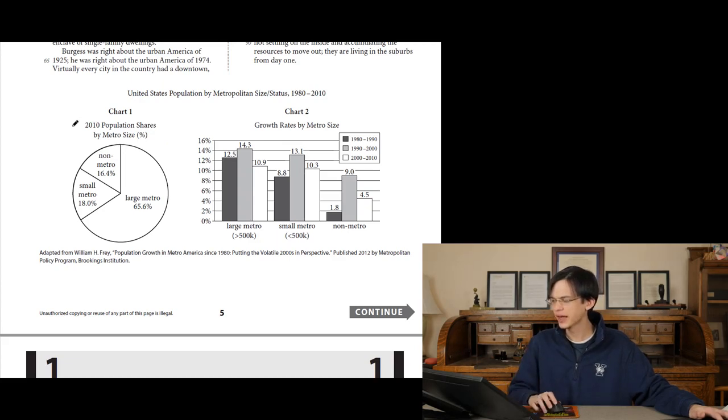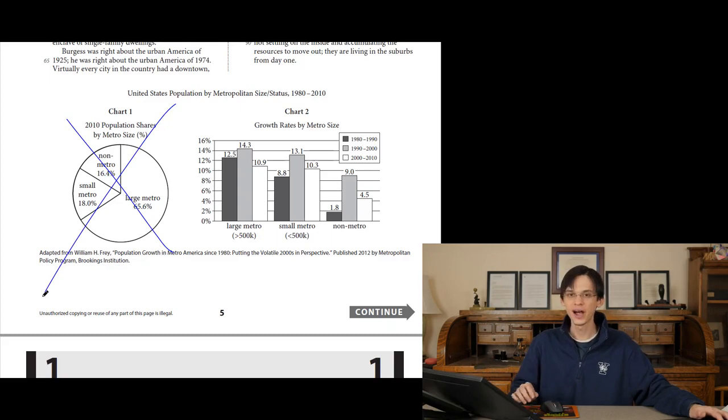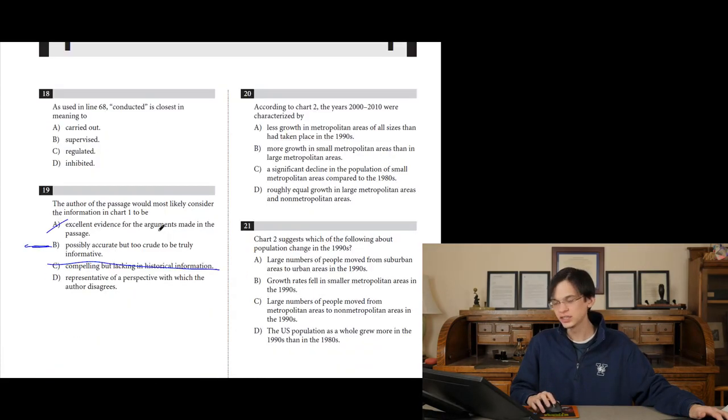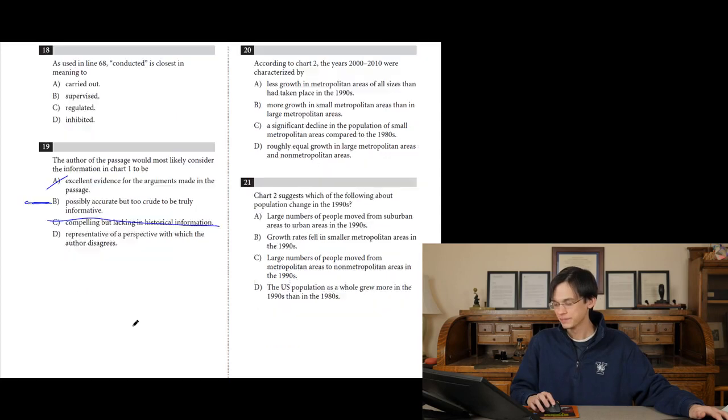Even though the guy thinks that census numbers are not good to measure demographic inversion, is he anti-census? Is he saying, no, all this is wrong, and I disagree fundamentally with the measurement of population and the share of where they live? I feel like D is going a little bit too overboard.